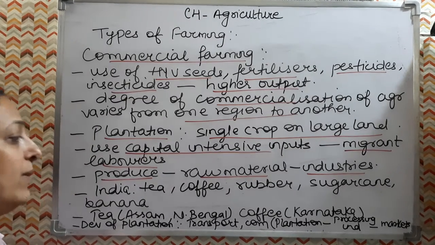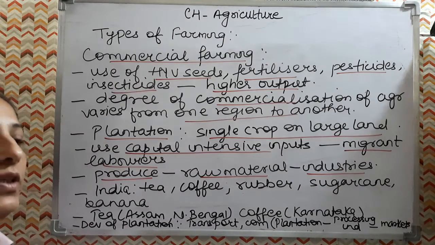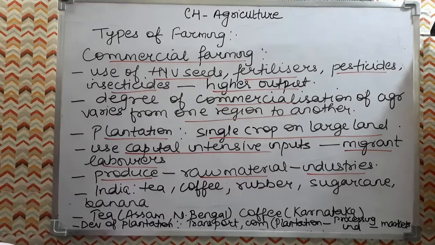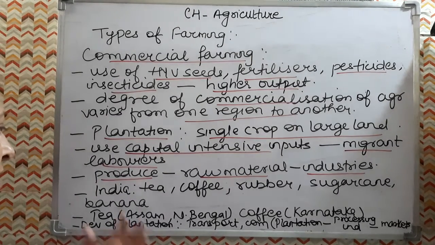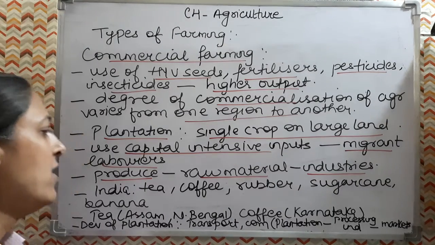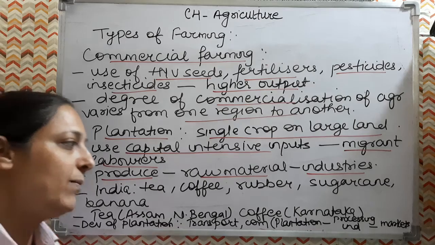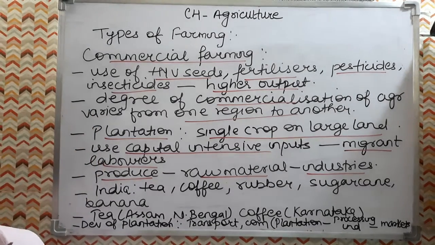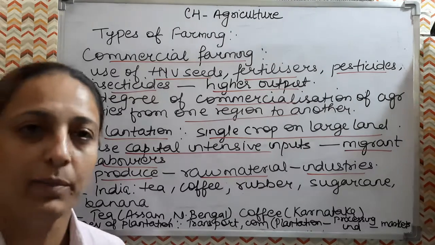Because all the production is done for the industry, everything needs to be transported to the industries quickly, otherwise the raw material will perish. So a well-developed network of transport and communication is required, connecting the plantation area and the processing industries and market. This is very essential for the development of plantations.